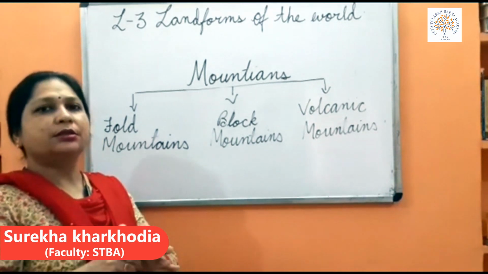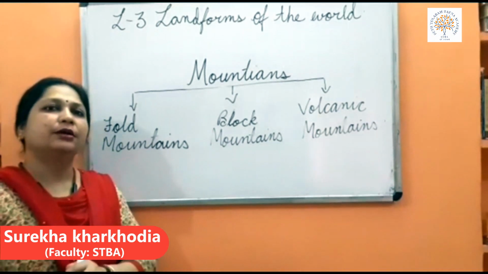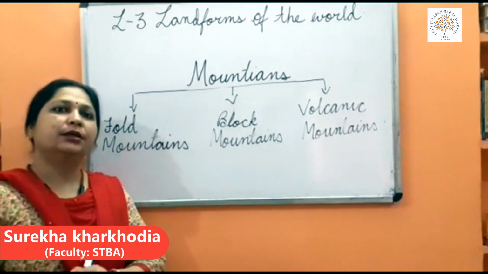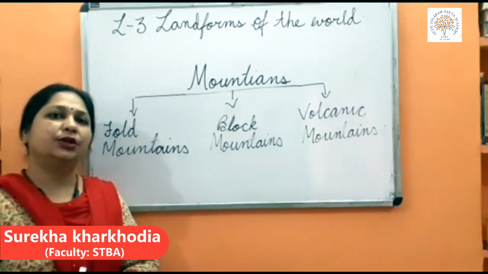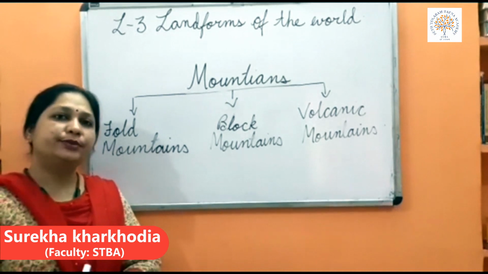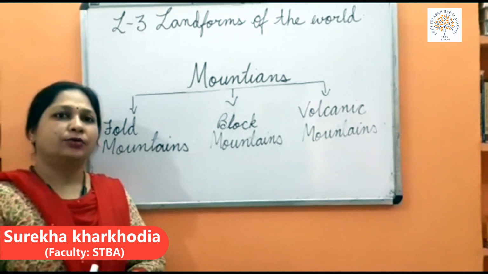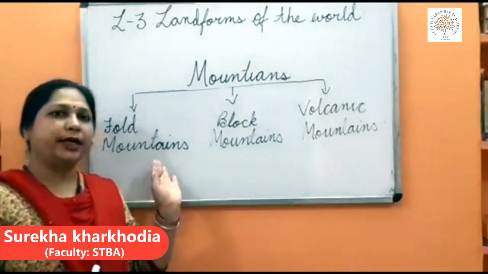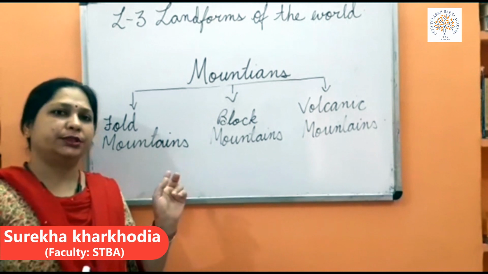Some examples of fold mountains are the Himalayas, the Andes in South America, the Rockies in North America, and the Alps in Europe. These are known as fold mountains, and they are also known as young fold mountains.